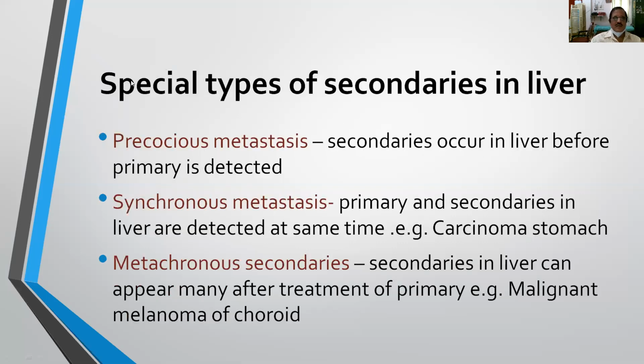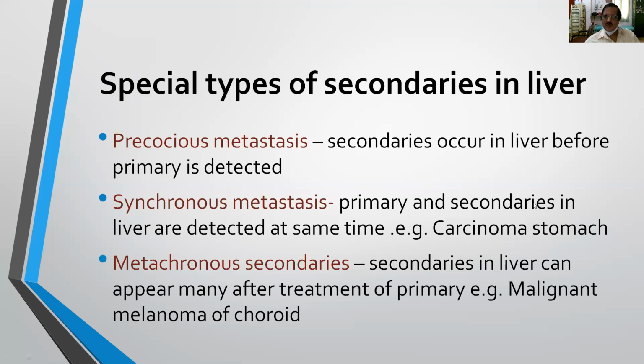And what are the special types of secondaries in the liver? We will classify the secondaries in the liver into 3 types, depending upon their onset. Number 1 is precocious metastasis, that is, secondaries occur in the liver before the primary is detected. And synchronous metastasis, that is, when the patient presents to the surgical OPD, the patient has the primary on clinical examination as well as secondaries; both are detected at the same time.